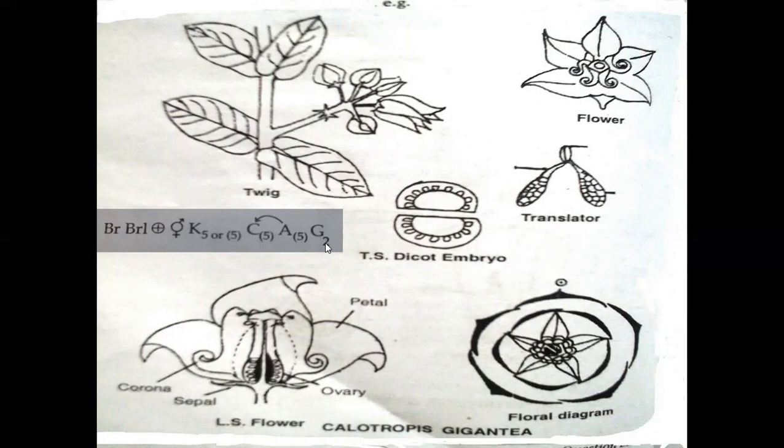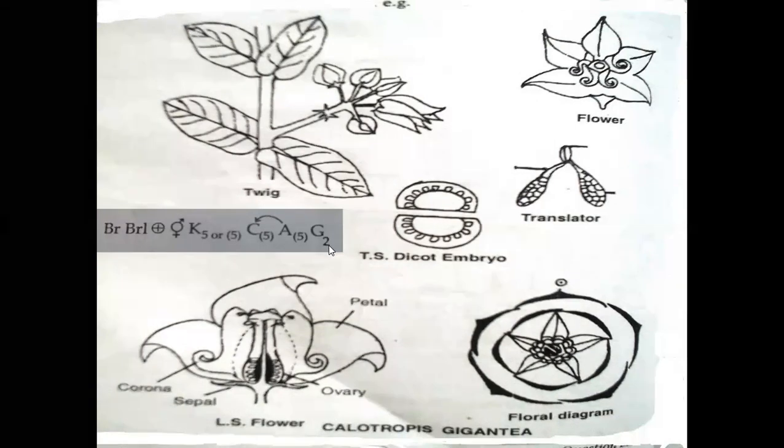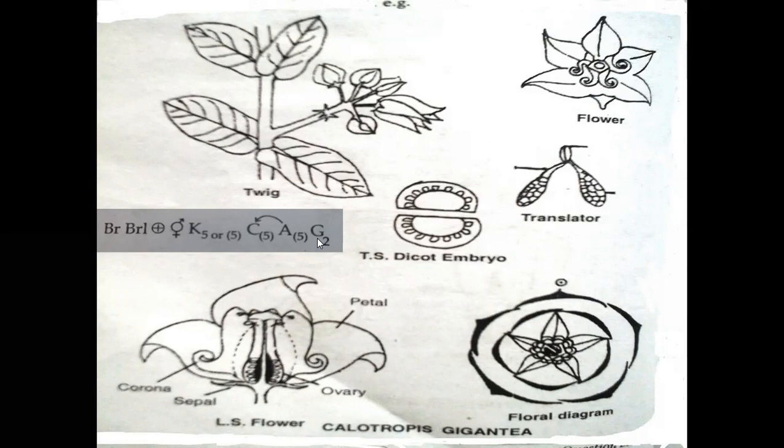Ovary, bicarpellary, apocarpous, superior ovary. Below the G, one line is given. It belongs to superior ovary.